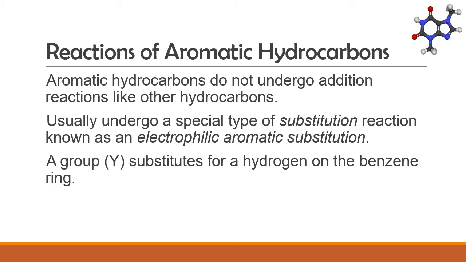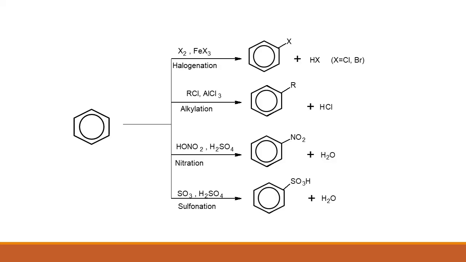Aromatic hydrocarbons do not undergo addition reactions like other hydrocarbons. They usually undergo a special type of substitution reaction known as an electrophilic aromatic substitution. In this reaction, a group substitutes for a hydrogen on the benzene ring. Benzene ring compounds undergo substitution reactions such as halogenation, alkylation, nitration, and sulfonation.